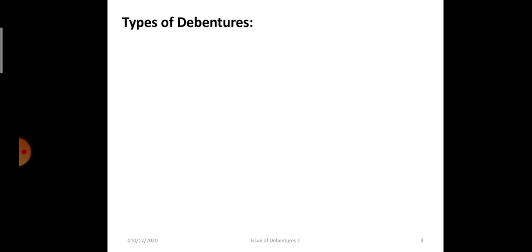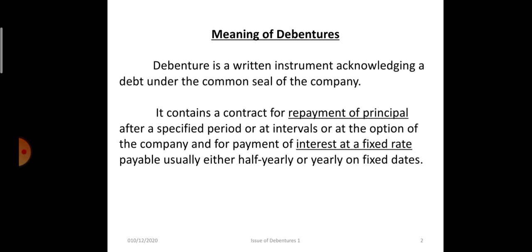Now, types of debentures. Before that, debentures are long-term loans. They generally carry a charge over the assets. That means assets are kept as security for the debenture holders. The company has to repay the debenture holder before any amount is payable to the equity shareholders. Debentures are redeemable. That means after a certain period of time it is refunded. It is considered a long-term loan, whereas equity shares are part of shareholders' fund.